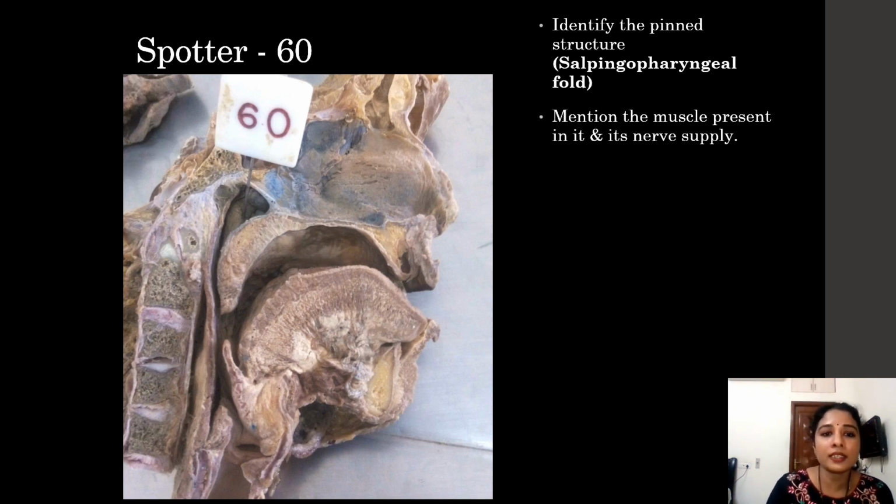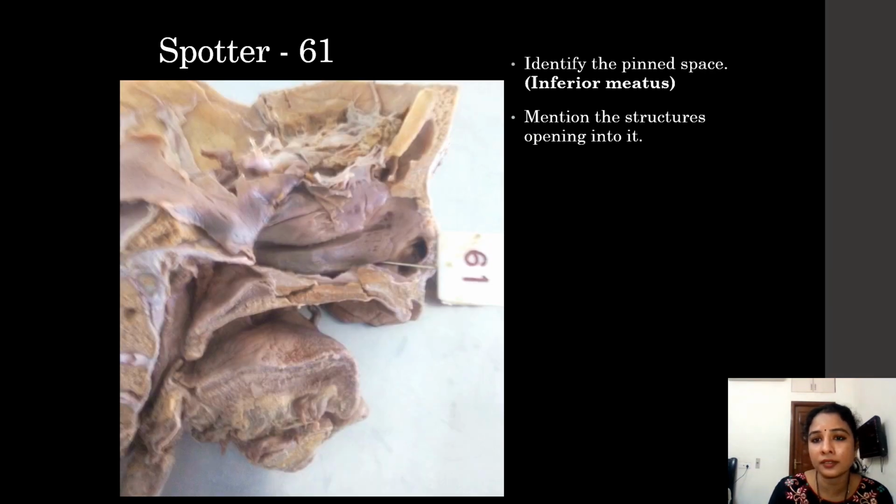Then identify the pinned structure. Here is the stylopharyngeus muscle, and you already saw the auditory tube. Just above the auditory tube, you can see a nice bulging elevation, which is called the salpingopharyngeal fold. The muscle deep to it is the salpingopharyngeus muscle. It is a longitudinally running muscle in the pharynx and it is supplied by the pharyngeal plexus, which is formed from the cranial part of the accessory nerve, that is the spinal accessory nerve. So that is about the nerve supply.